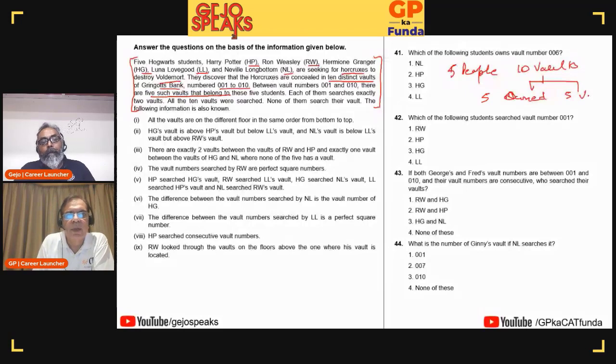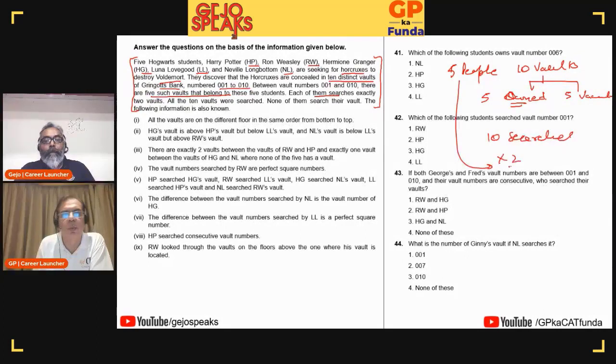Each of them searches exactly 2 vaults. There are 10 vaults, 5 are owned and 10 are searched. How are they searched? Each of these 5 people into 2. None of them search their own vault. The following information is given. There is an LR set.